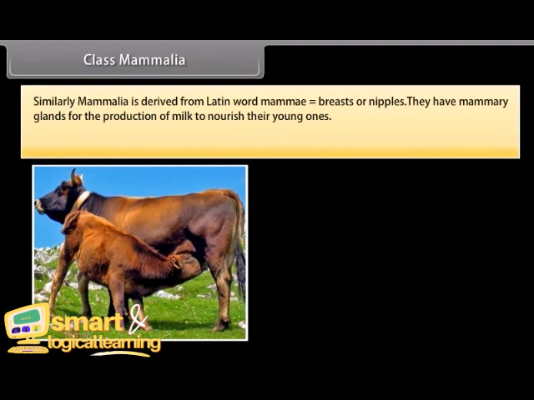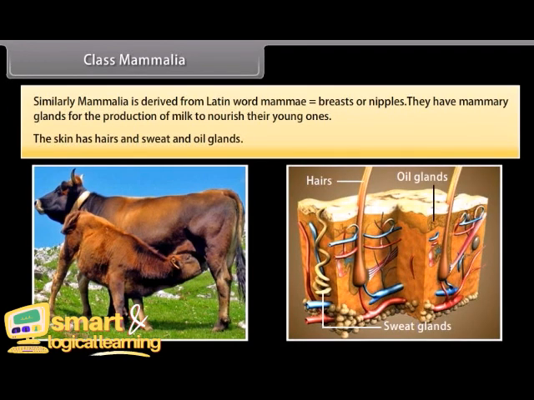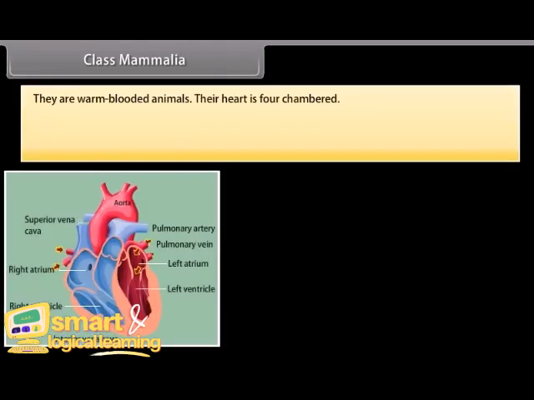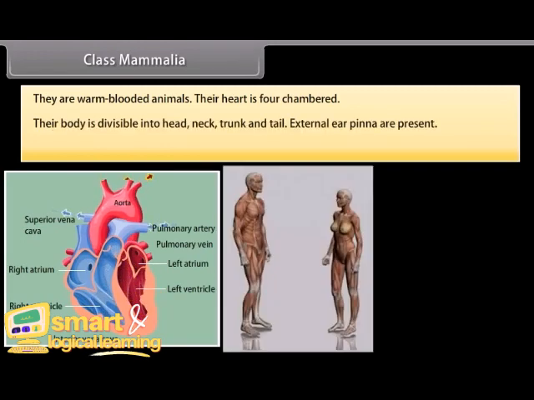Class Mammalia. Similarly, Mammalia is derived from the Latin word mamma, which means breasts or nipples. They have mammary glands for the production of milk to nourish their young ones. Their skin has hairs and sweat and oil glands. They are warm-blooded animals. Their heart is four-chambered. Their body is divisible into head, neck, trunk, and tail. External ear pinnae are present.